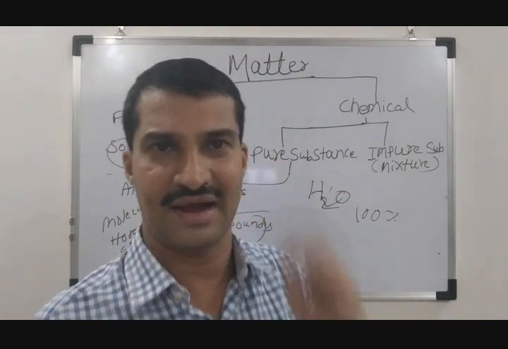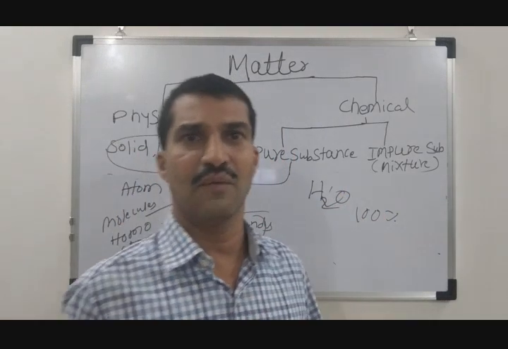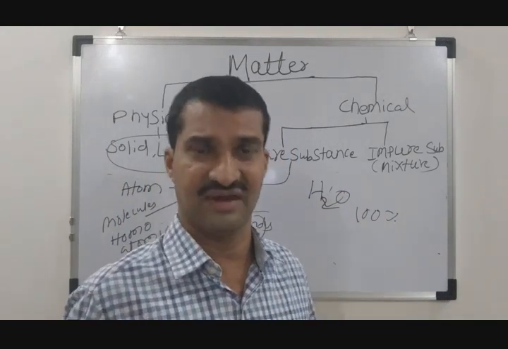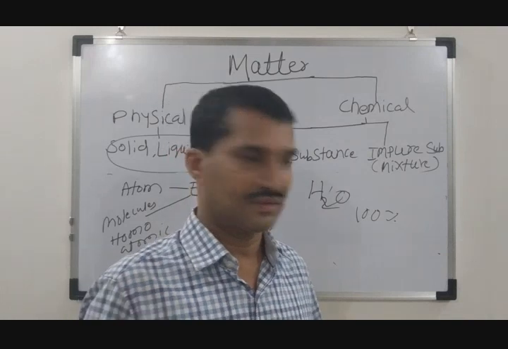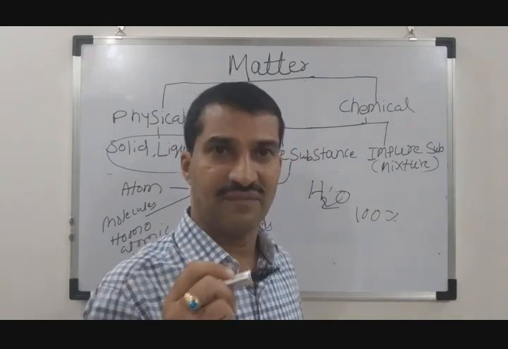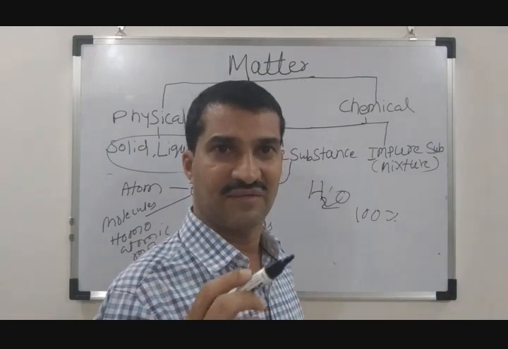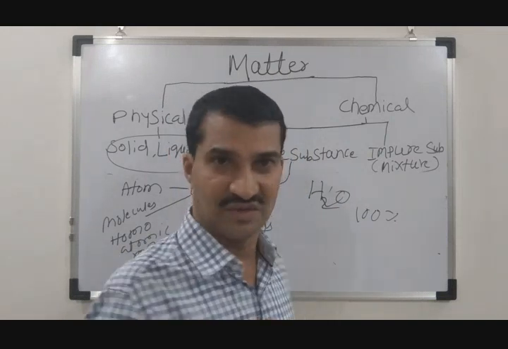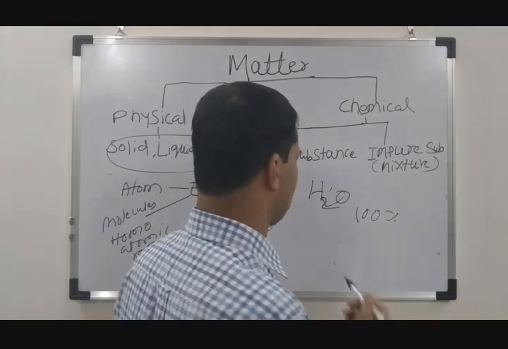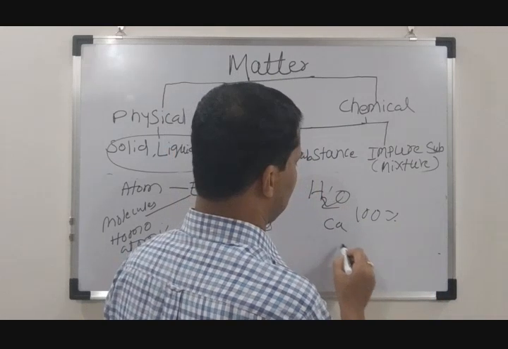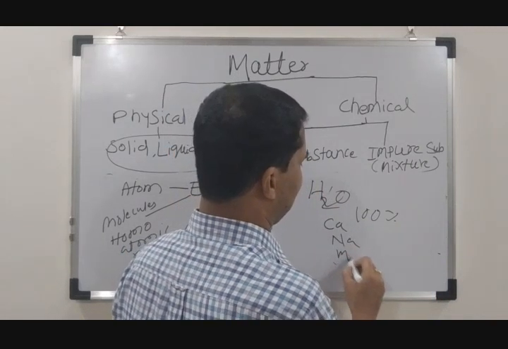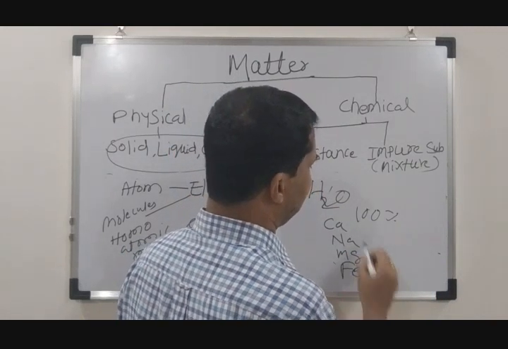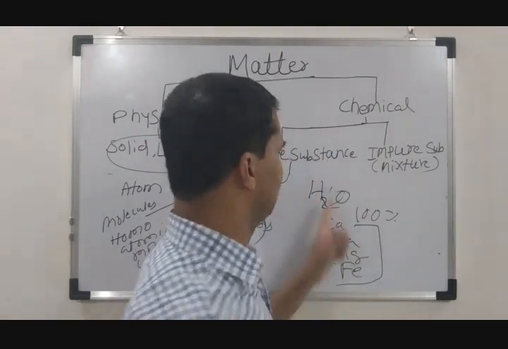We will certainly get some impurities in the form of minerals. The minerals may be present in the form of sodium salt, potassium salt, magnesium salt, calcium salt. So calcium, sodium, magnesium, sometimes iron, these minerals are present in the water.